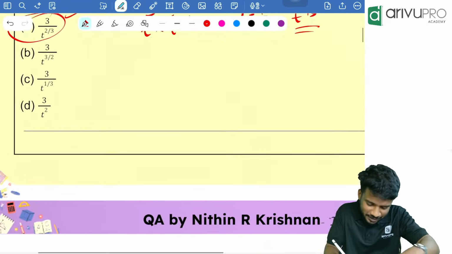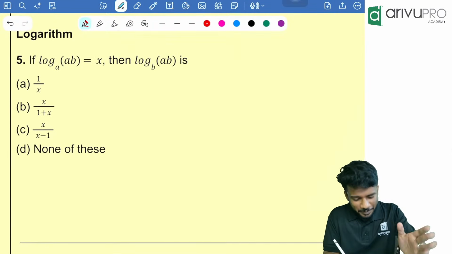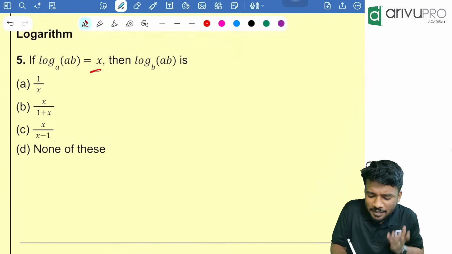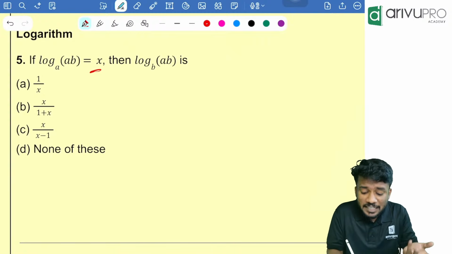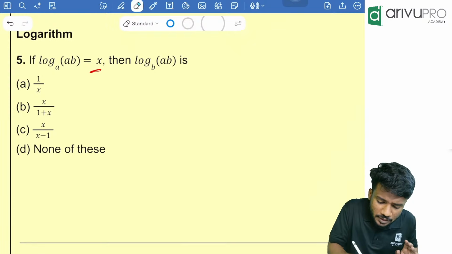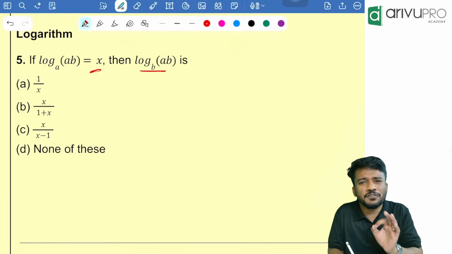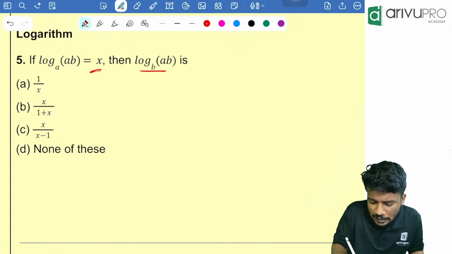Next question. If log of AB to the base A is equal to X, then what is log of AB to the base B? It's a very direct question. The question is telling that the X value is this much, and we need to find some other value. First, we will write this.